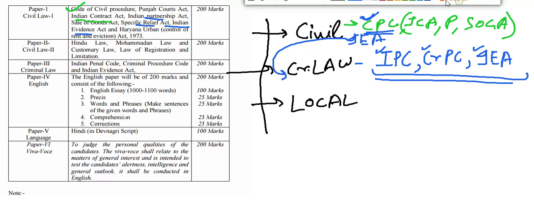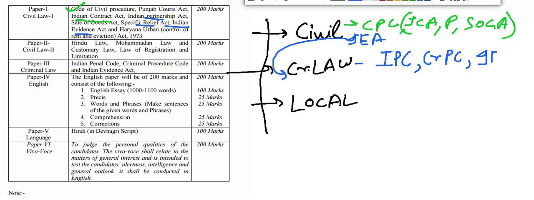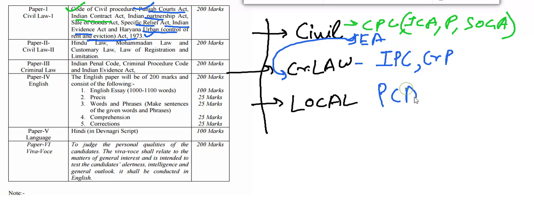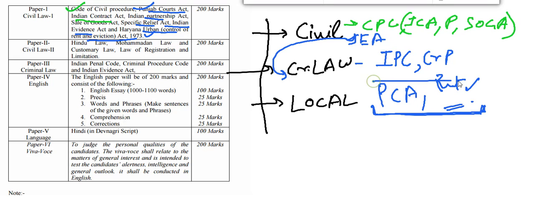So if we talk about local law, there is the Haryana Urban Control of Rent and Eviction Act 1973, and there is the Punjab Courts Act. The Punjab Courts Act and the Haryana Urban Control of Rent and Eviction Act are also important acts from which a few questions may definitely come in the exam, but you have to do a proper study so that you can definitely get through the pre-exam.